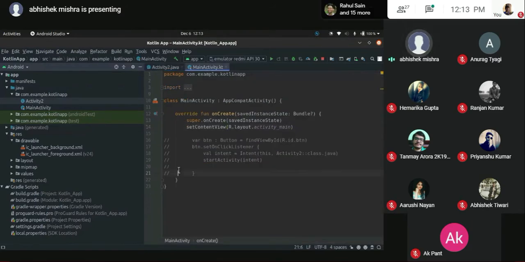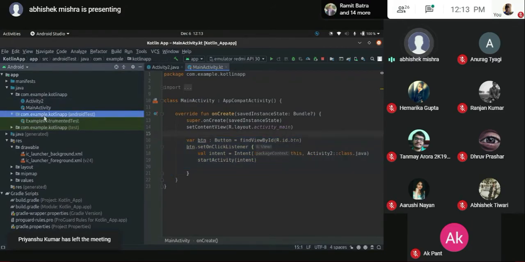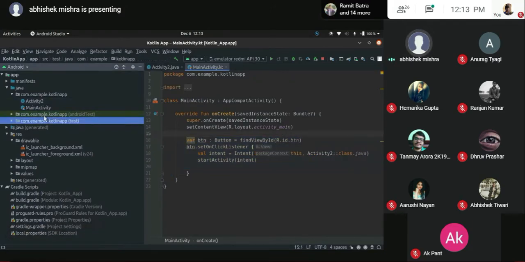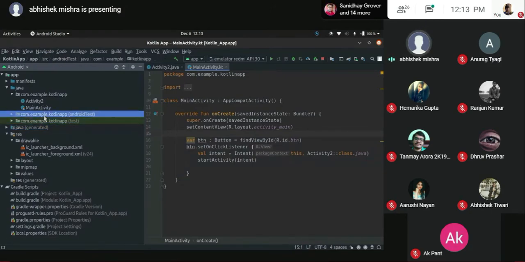So here is a code written in Kotlin. Here is a code written in Java. It won't create you any errors because they are similar. They can be used together. That is why Kotlin was designed. Uncomment this, and you don't need to delete this also. Let it be. It won't be any problem. These are the generated files. These three will be generated when you run your project.